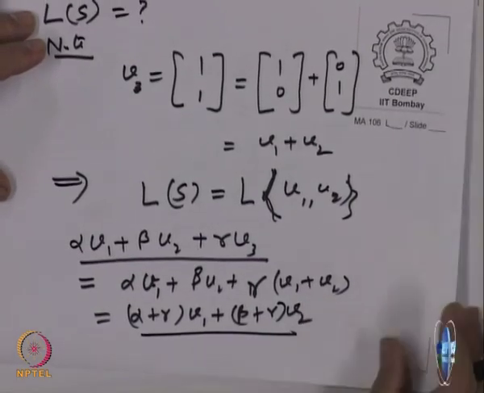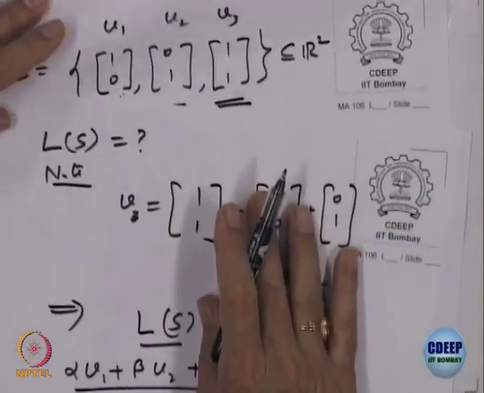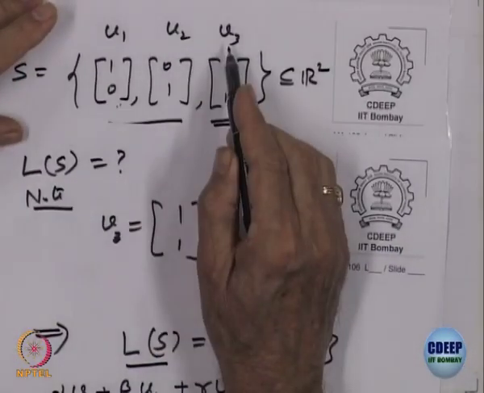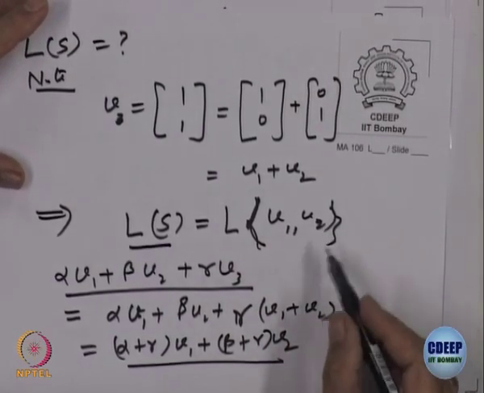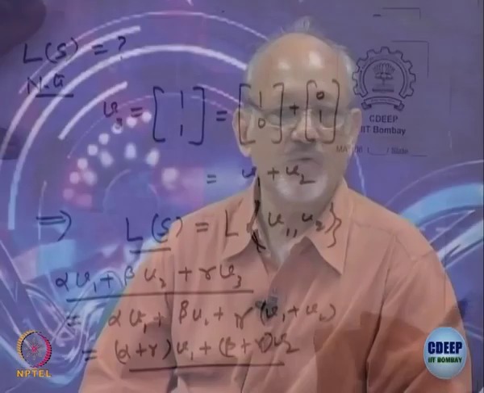So, what does that imply? That implies the linear span of S, which was V 1, V 2, V 3, 3 vectors, is the same as the linear span of the first 2 only, right. So, V 3 was redundant in finding the linear span of the set S, because one of them was already a linear combination.